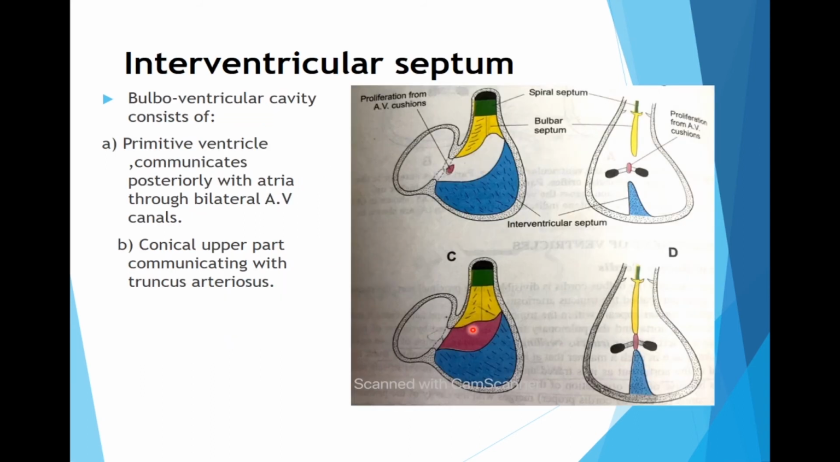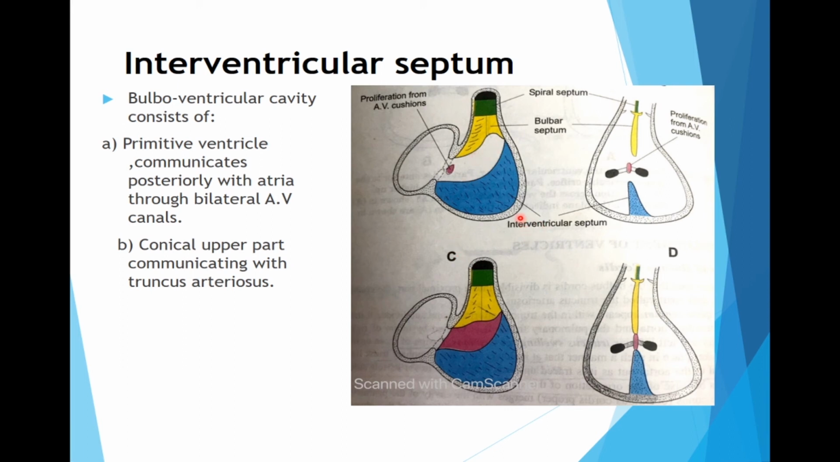Now, when we talk about the interventricular septum, basically the interventricular septum is formed from 3 components. Something comes from the truncus arteriosus in the form of bulbar ridges. As you can see here, the bulbar septum is there. This bulbar septum is basically made up of right and left bulbar ridges which fuse with each other and grow downwards into the common ventricular chamber.